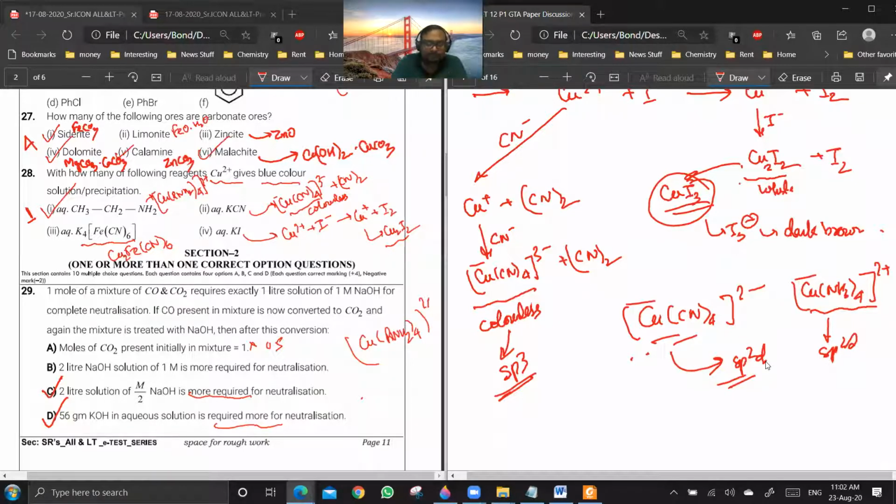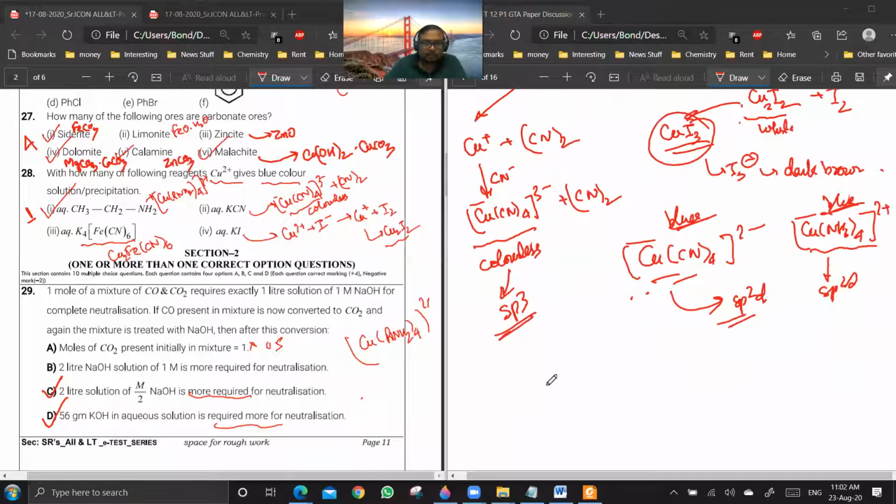Yes, sir. Okay. So this is colorless. These two will be blue color because of unpaired electron, so d-d* transition. Are you getting this point? No, sir. Do you have any issue with this being sp2d?